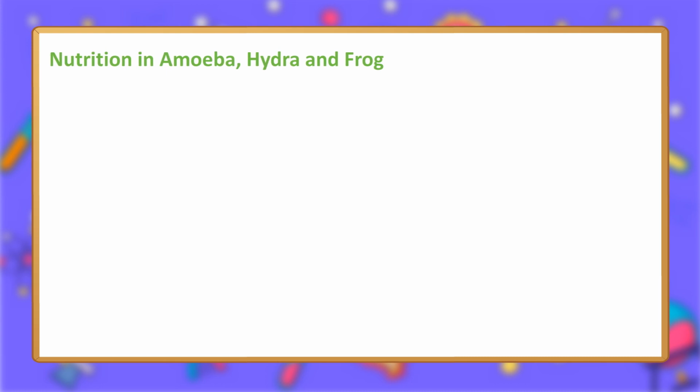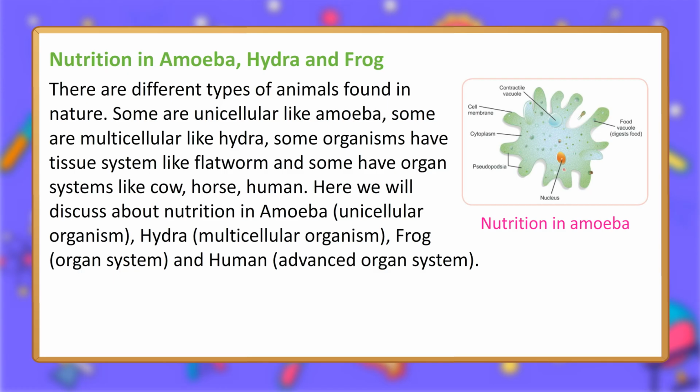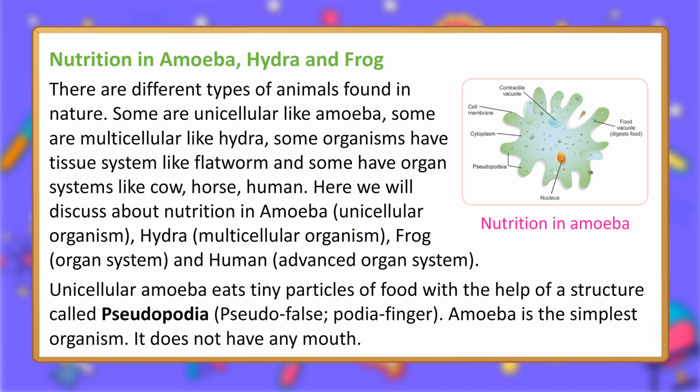Nutrition in amoeba, hydra and frog. There are different types of animals found in nature. Some are unicellular like amoeba, some are multicellular like hydra, some organisms have tissue system like flatworm and some have organ systems like cow, horse, human. Here we will discuss nutrition in amoeba, a unicellular organism, hydra, a multicellular organism, and frog, an organ system organism, and human, an advanced organ system. Unicellular amoeba eats tiny particles of food with the help of a structure called pseudopodia.